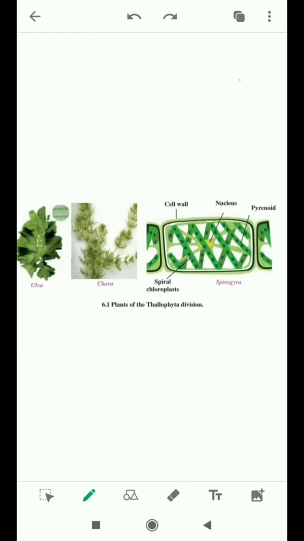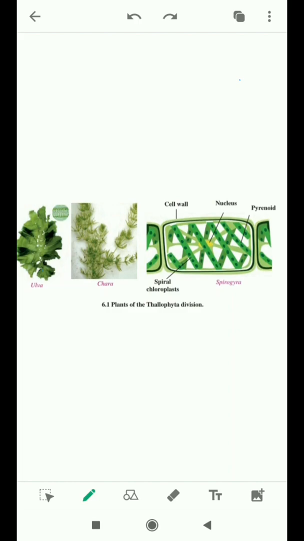They have a soft, thread-like body. The body is fiber-like, filamentous, without root, stem and leaves. They are aquatic, mainly growing in water. They have chlorophyll. That is why they are autotrophic, meaning they can prepare their own food. They are called algae.